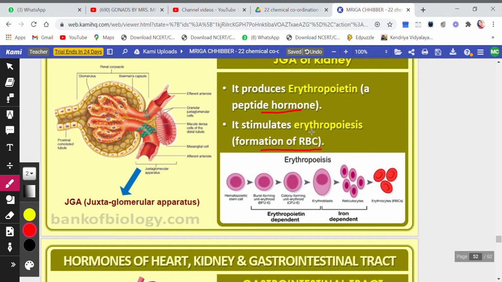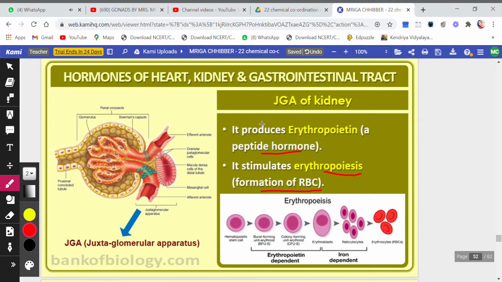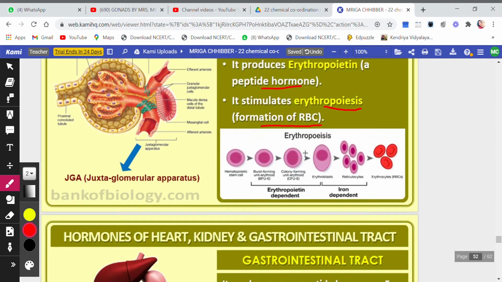So that is erythropoiesis. You should know this term. A 1 mark question can come here. They can ask you what you mean by erythropoiesis, or what is the term used for the formation of RBCs? So you should know that it is erythropoiesis. This is also a kind of hormone called erythropoietin, right?